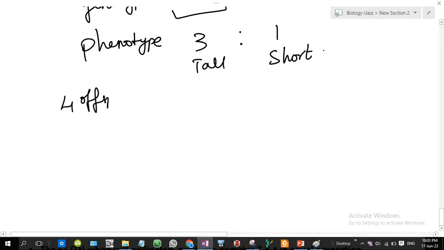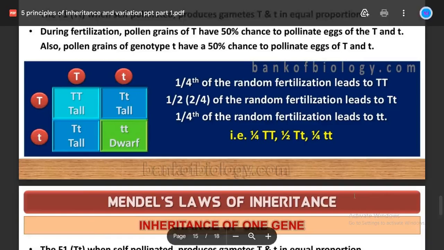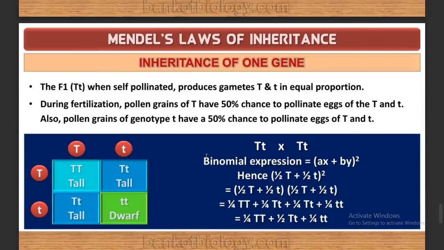The ratio is 4 offspring. In the 4 offspring one offspring is capital T. That's nothing but 1/4. அதே மாதிரி ஒரு offspring வந்து small t அதுவும் 1/4. But you have 2 offspring with capital T and small t. That's nothing but 1/4 plus 1/4. That is equal to 1/2. Okay, half, 50%. That's the ratio which has been shown here.